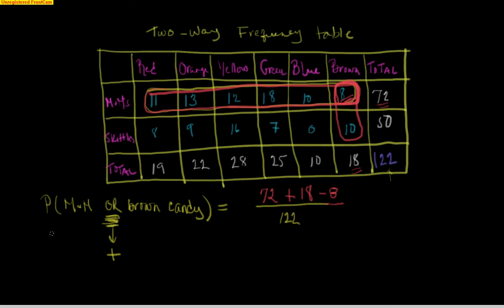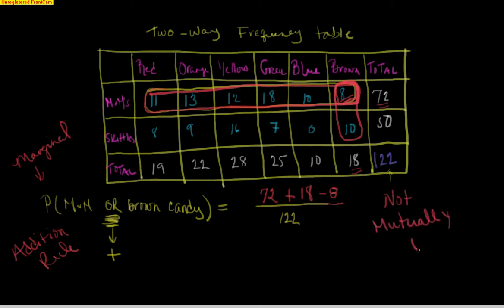It is actually a marginal probability because we are dealing in the margins. We're applying the addition rule, and these events are what we call not mutually exclusive. In other words, if you were to draw a Venn diagram of M&Ms and a Venn diagram of brown candies, there would be this overlap.